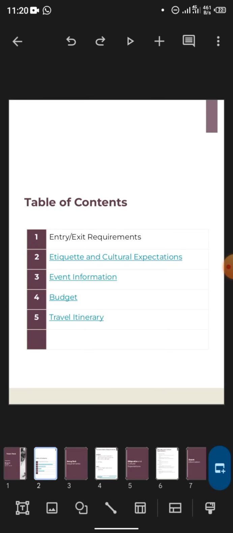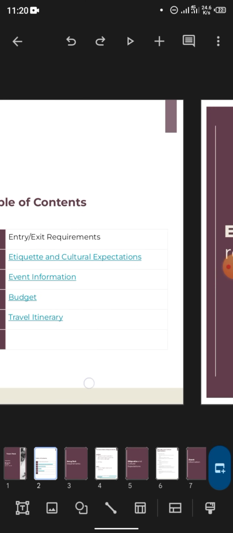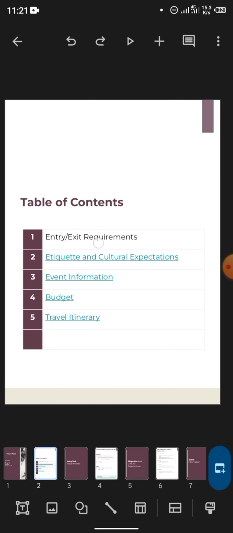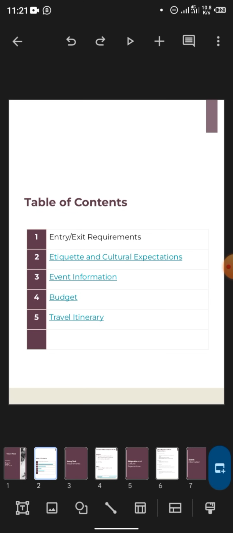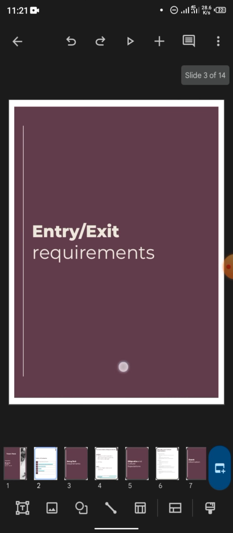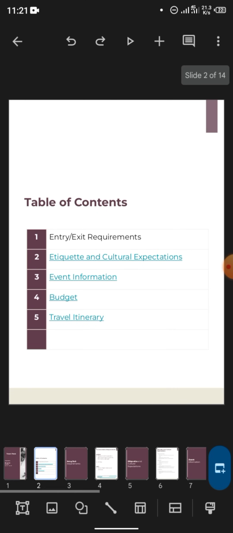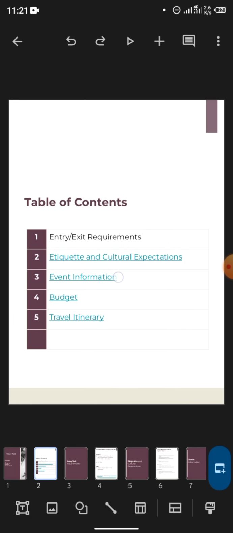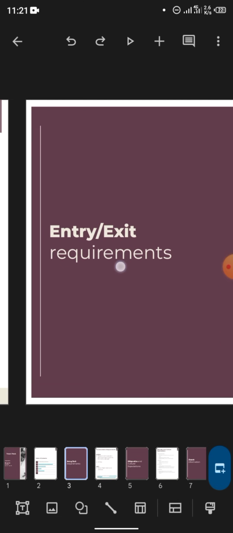This table of content. If you are using my slide, this presentation that I created, then you won't need to edit anything here. But I've not linked this one yet to any page because I want to use this as an example to show you how you can link a text to a specific page on a Google slide using your mobile phone, on a presentation. All right, so what I want to do here is link this table of content, this number one, to this page so that when anyone taps on it, just like any of these ones, it will just redirect the person to this slide.